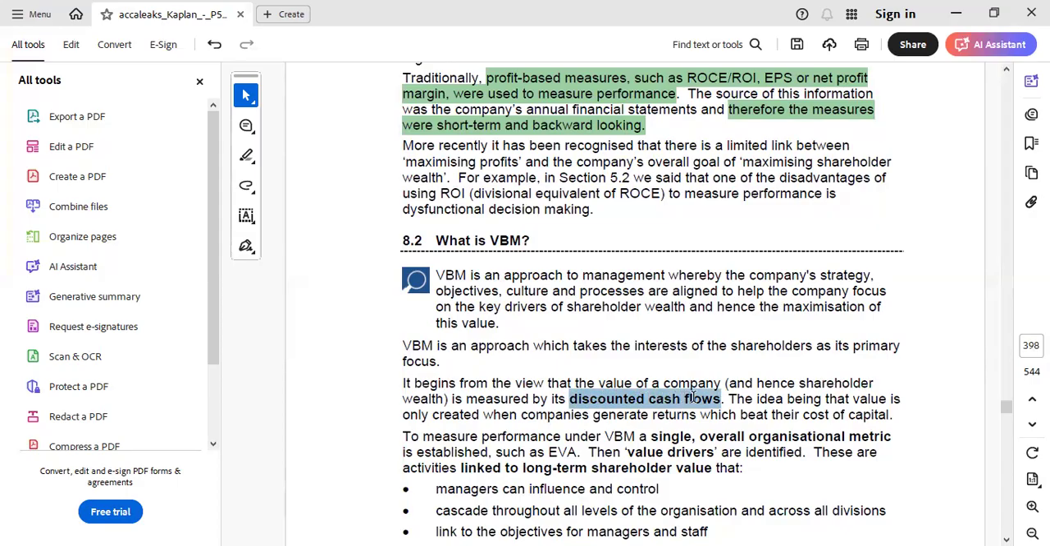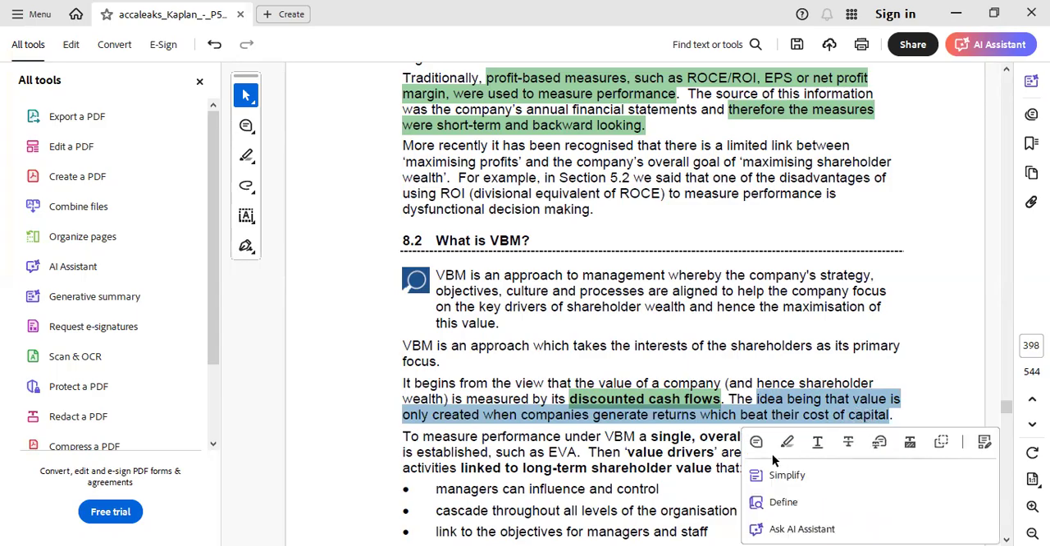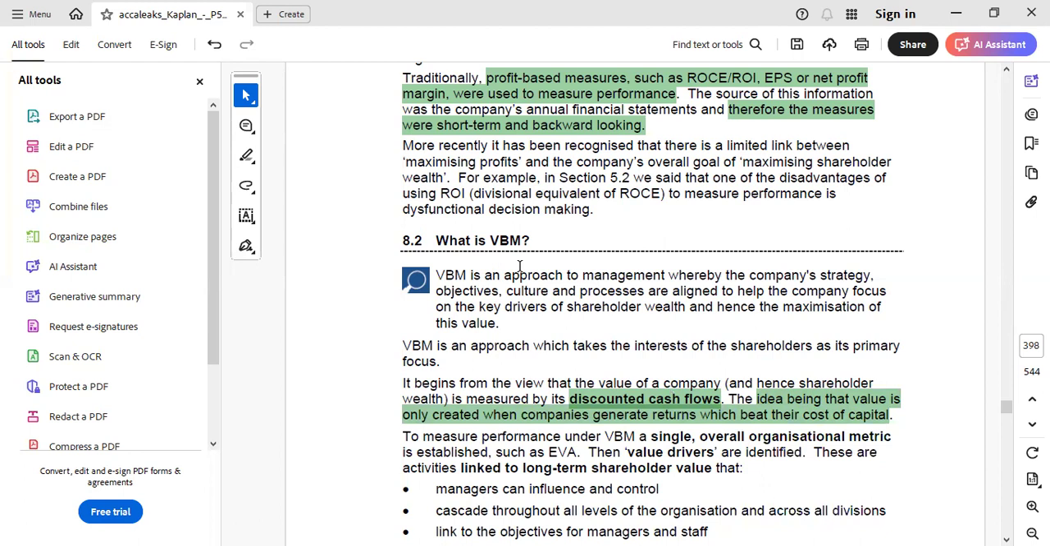Therefore, VBM uses the discounted cash flow technique in measuring the value of the organization. And that's why the idea is that value is only created when the company generates returns which beat their cost of capital. So VBM is an approach to management wherein the company's strategy is to align the activities of all levels of their management, whether strategic, tactical, or operational, so that the company's focus can be laid on the key drivers of shareholders' wealth, and hence the maximization of this value.